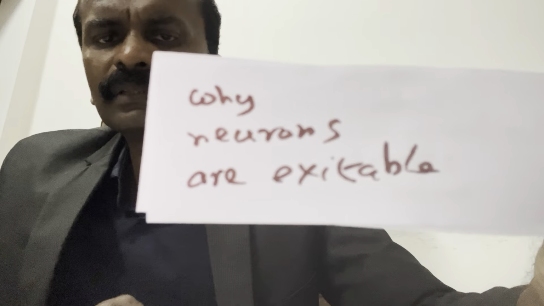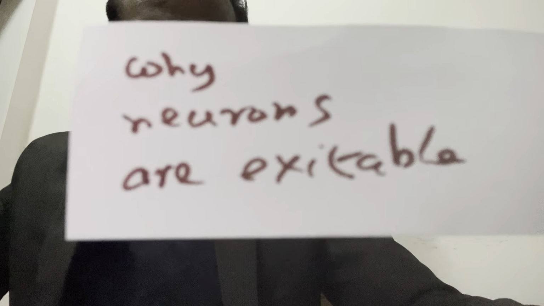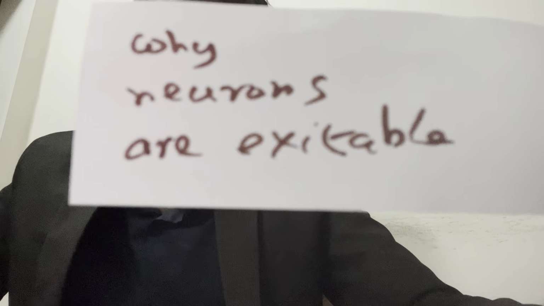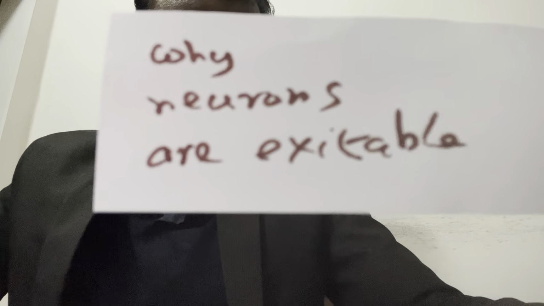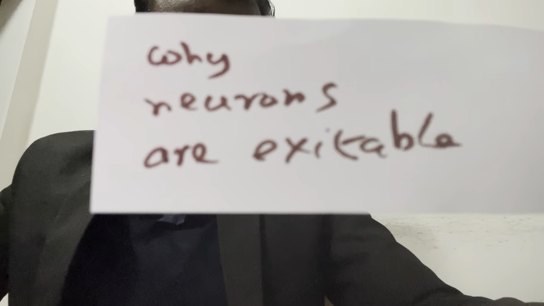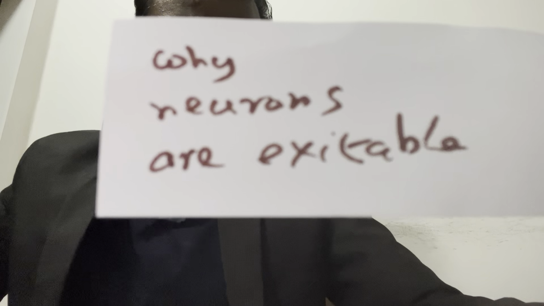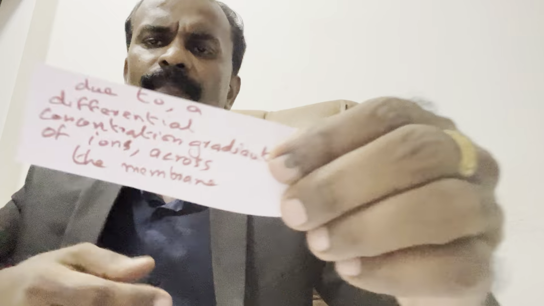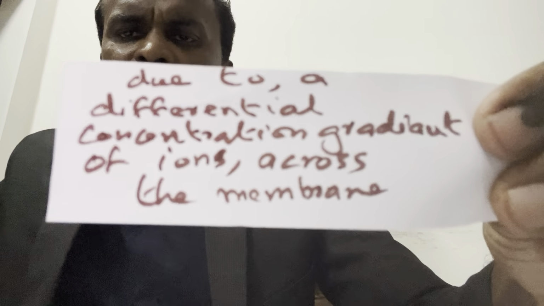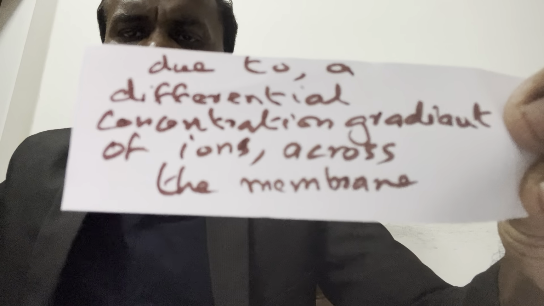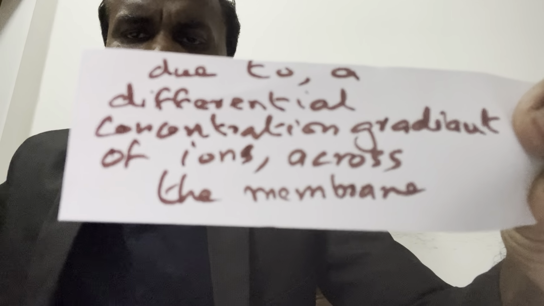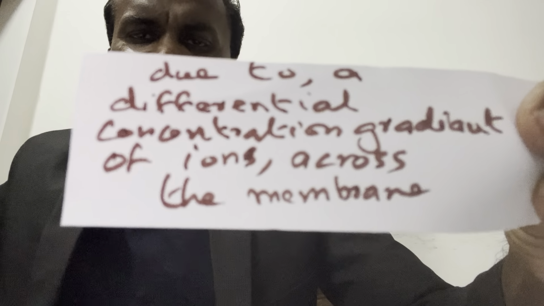Why are neurons excitable? Due to differential concentration gradient of ions across the membrane.